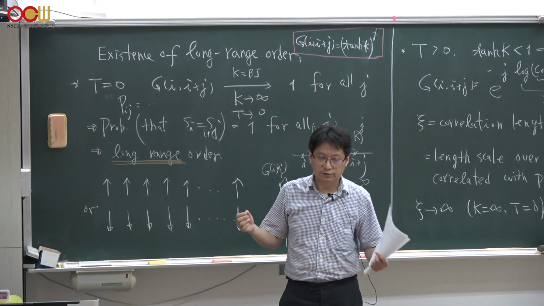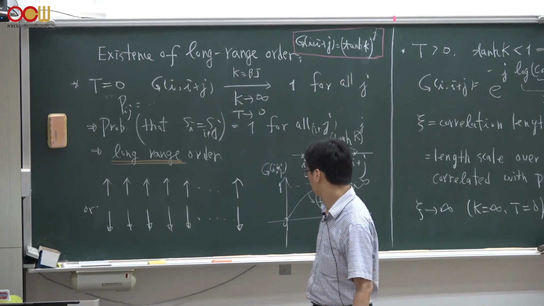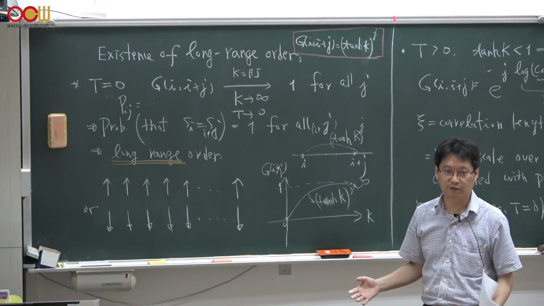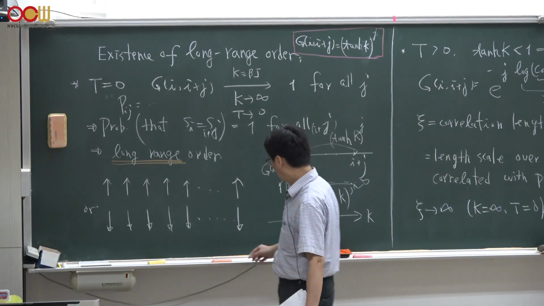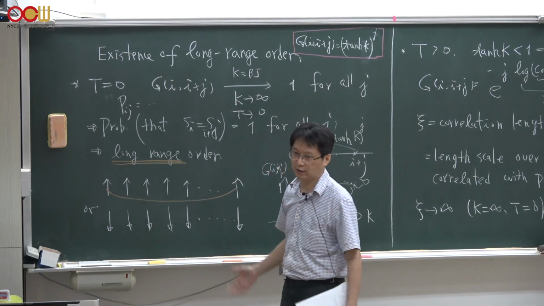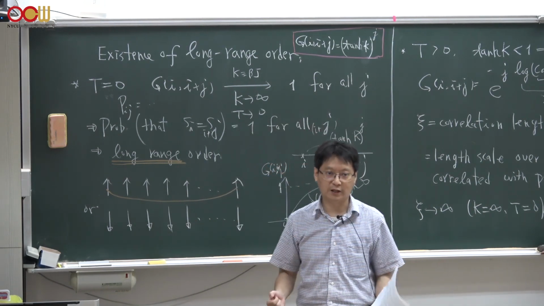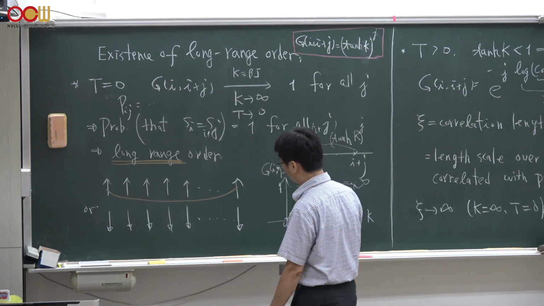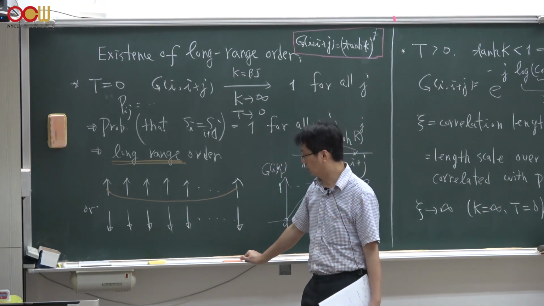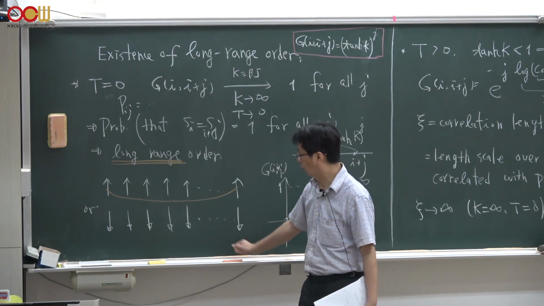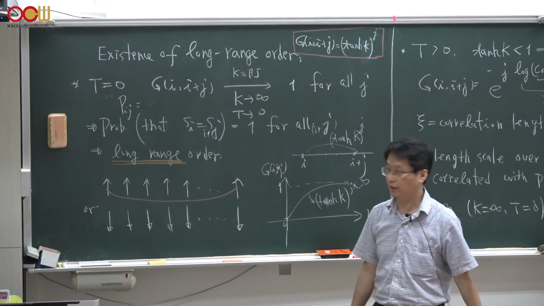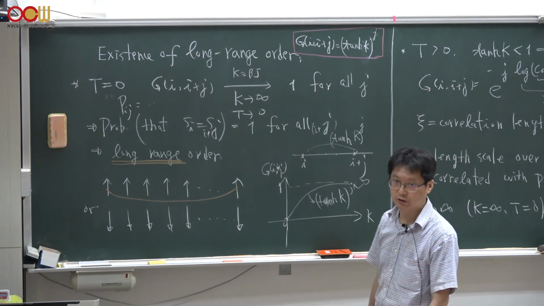They have finite probability to have the same value, and that probability is actually almost 100%. So in other words, they have these long-range correlations. No matter how far away they are, they always have the same values for the spin. So we have two degenerate ferromagnetic ground states for the Ising model. One is all spins up, another is all spins down, and that's the ground state at zero temperature of the Ising chain.